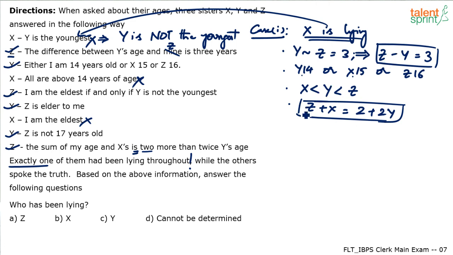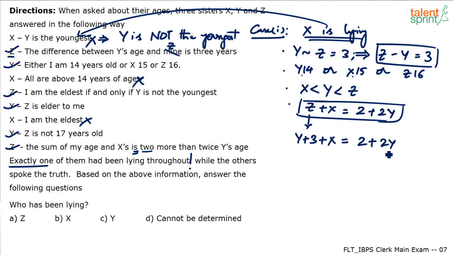I think we will try to use these two statements, right? Here it says Z minus Y equals 3. So Z is equal to Y plus 3. There's no assumption. Z is equal to Y plus 3. So I'm substituting that here. You're getting it? Y plus 3 plus X equals 2 plus 2Y.